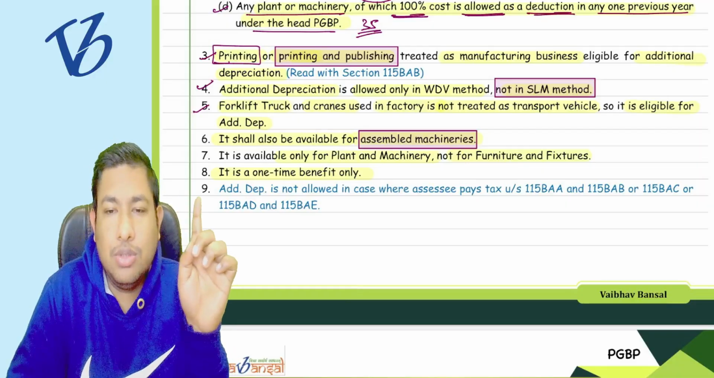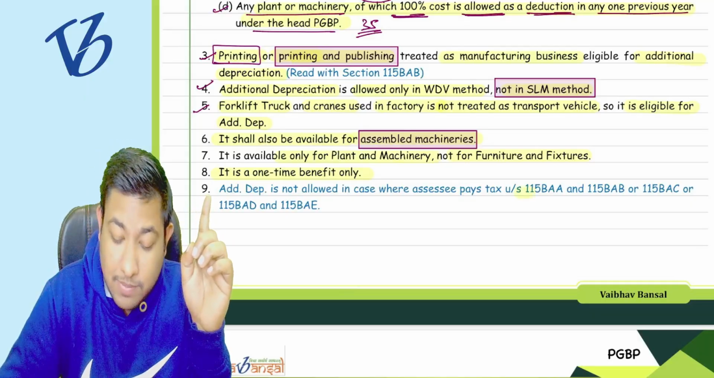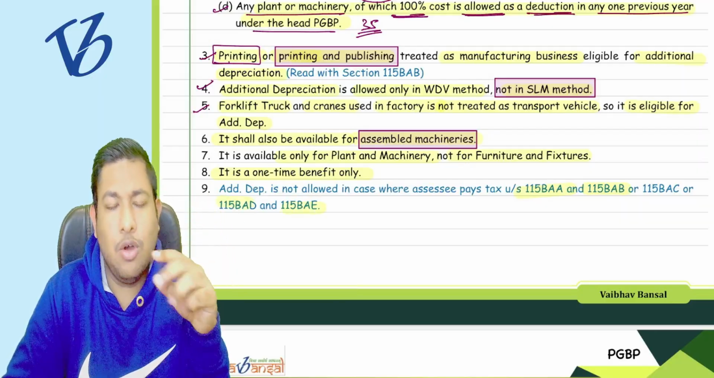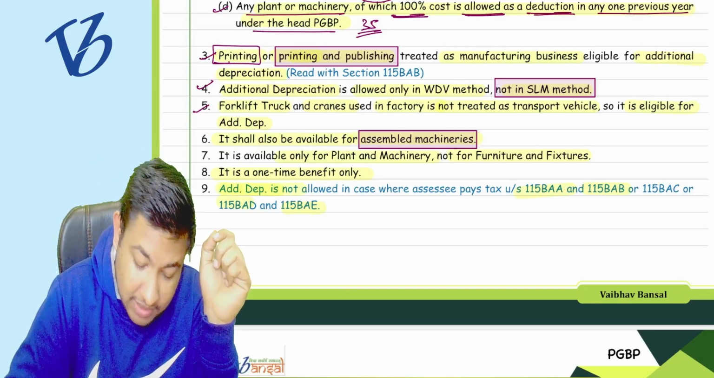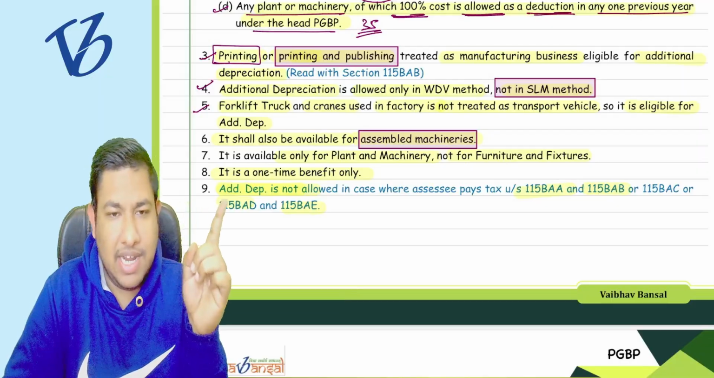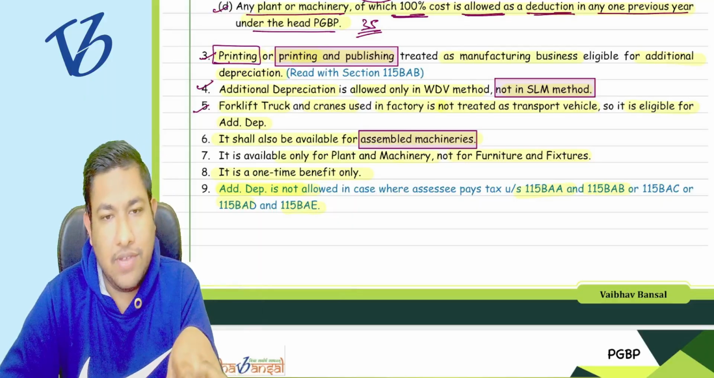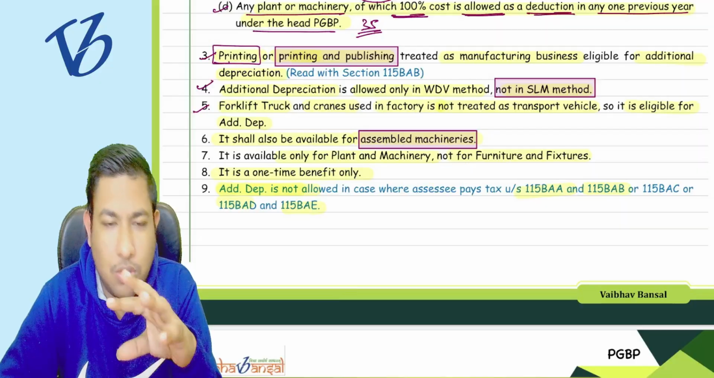Then I told you that there are certain concessional tax regimes for companies as well. 115BAA, BAB, then for the cooperative societies, BAE, BAD, all these things you are going to understand. On those, additional depreciation is not allowed. In chapter number 9, we are going to see all these things. Just for cross referencing, it is given here in blue. All the things given in blue are going to be cross references.